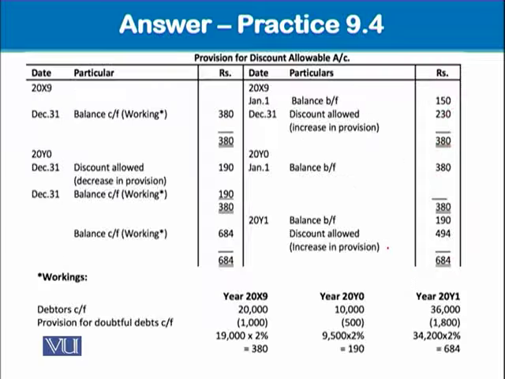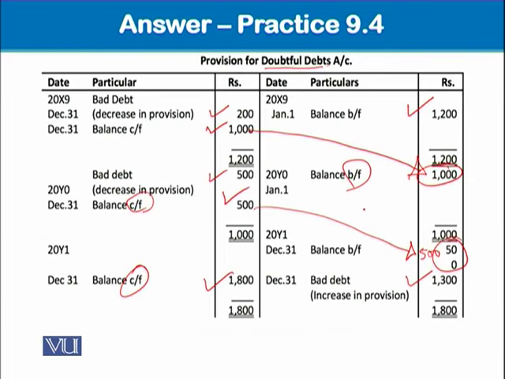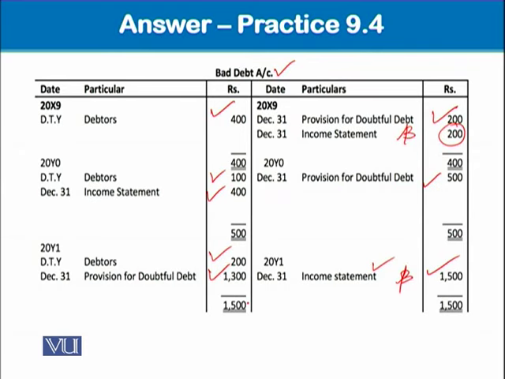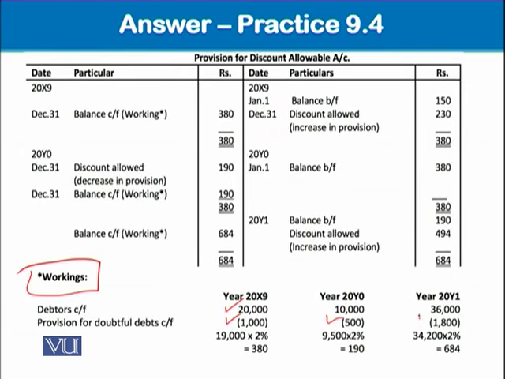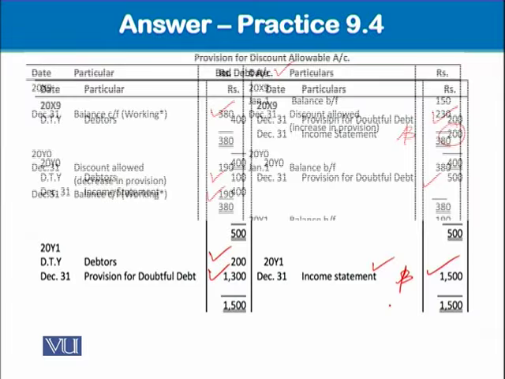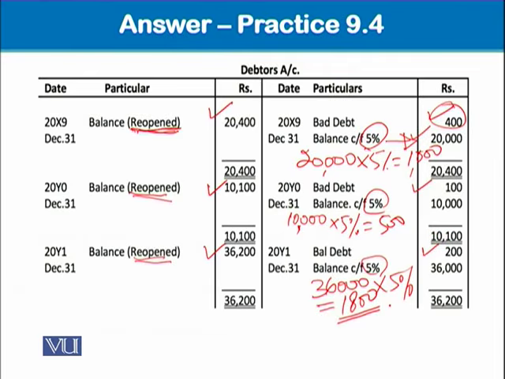Great. Well done. So now let's discuss this provision for discount. In order to create provision for discount, just see this working first. The tip is that from the carry forward balance of debtors, we have to subtract the carry forward balance of provision for doubtful debt. Here we go. The carry forward balance of provision for doubtful debt: 1,500 and 1,800. Just see 1,500 and 1,800. And the carry forward balance of the debtors we will be taking from here. Carry forward balance 20,000.